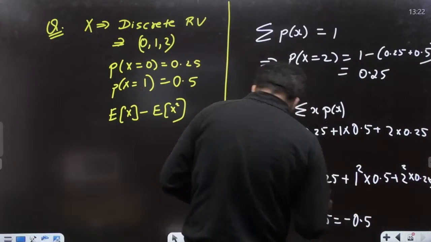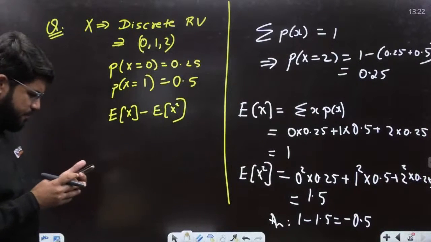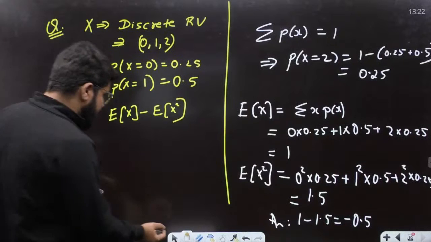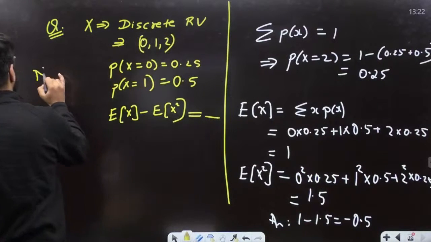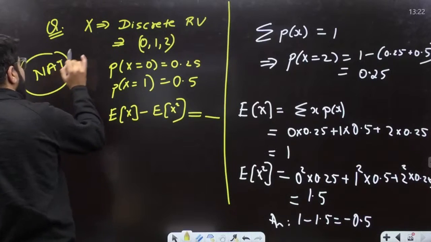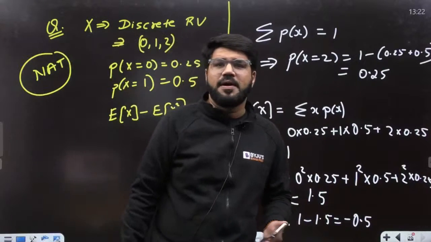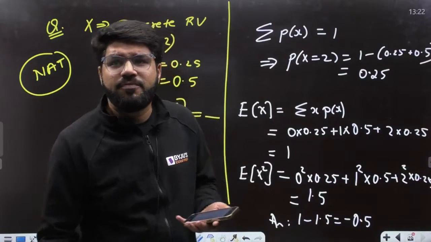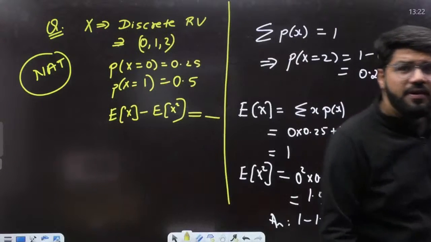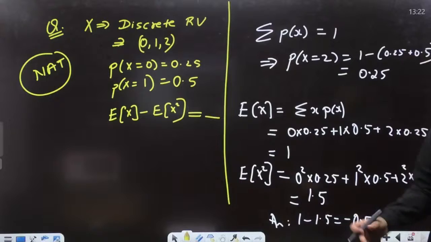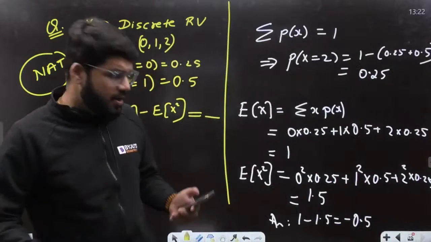So the answer is minus 0.5, and it's a NAT question. Everybody, please check: minus 0.5. Yes, the answer is minus 0.5.